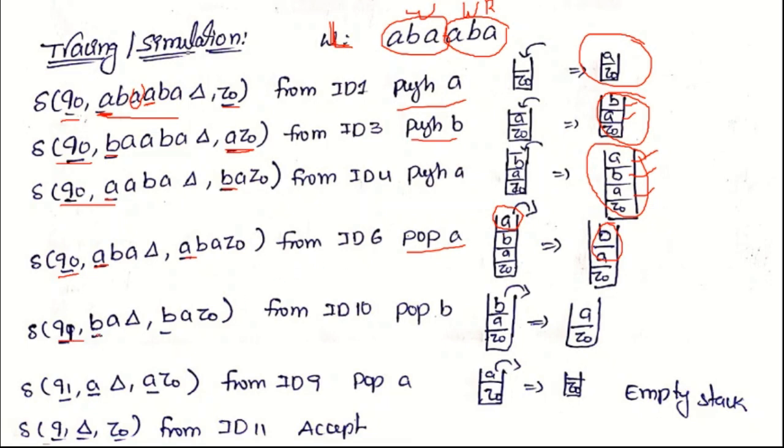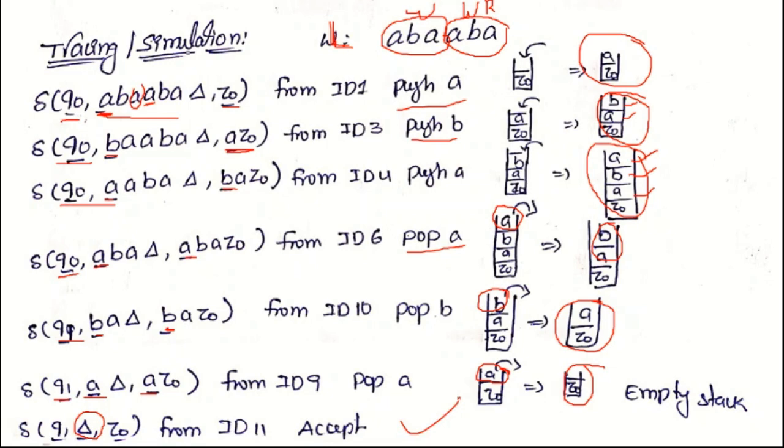So from Q1 input is B, top of the stack is B, so perform the pop operation. So here this B will be popped from the stack, then remaining is AZ0. And next, from Q1 input is A, top of the stack is A, based on ID9 we perform the pop operation. That's why this A will be popped from the stack. Here the stack is empty and it is the end of the input, the current input symbol is also nothing. That's why this string is accepted by the pushdown automata.